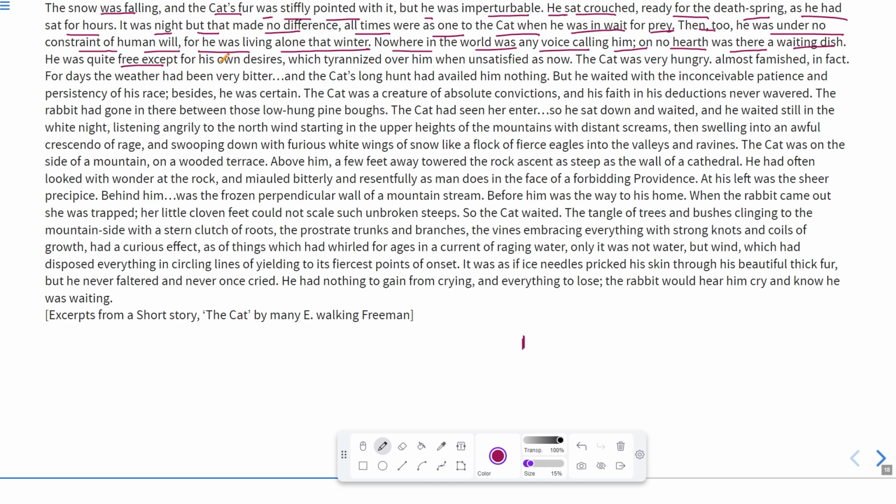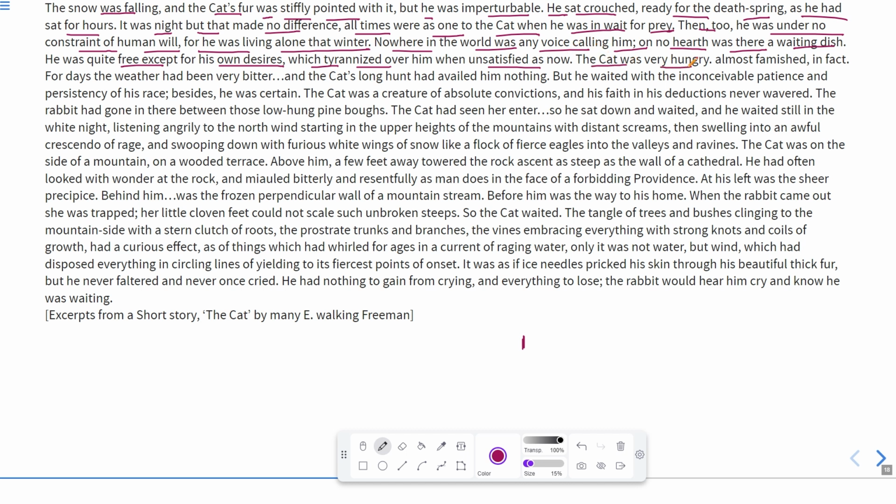He was quite free except for his own desires. So he was quite free over there, but his desires were not making him free, which tyrannized over him when unsatisfied, as now. Tyrannized means dominate or suppress or oppress. So his desires were making him oppressed when they were unsatisfied.